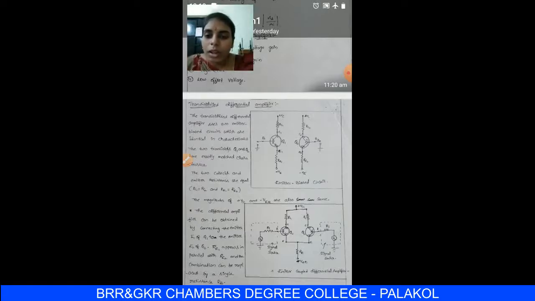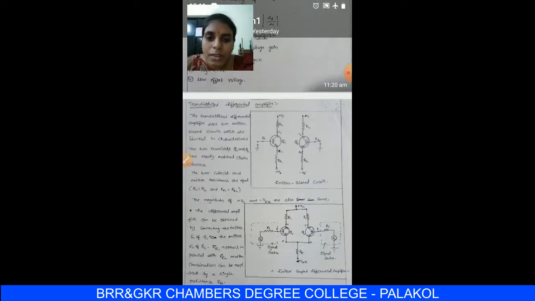Now going to our topic, the transistorized differential amplifier uses two emitter biased circuits which are identical in characteristics. The two transistors Q1 and Q2 have exactly matched characteristics. Matched characteristics means equal in characteristics, that is, the collector and emitter resistances are equal.